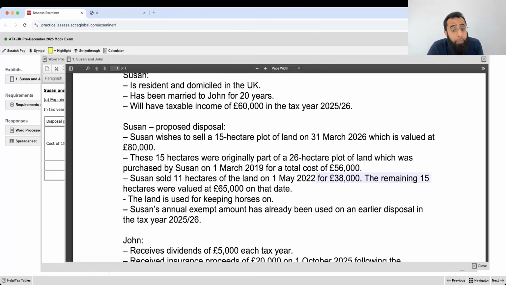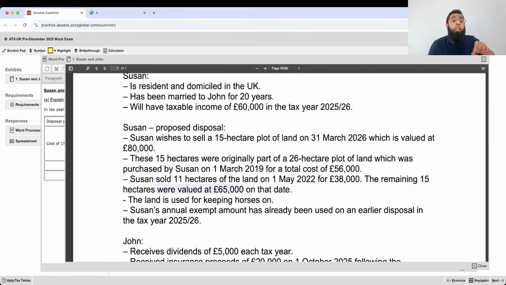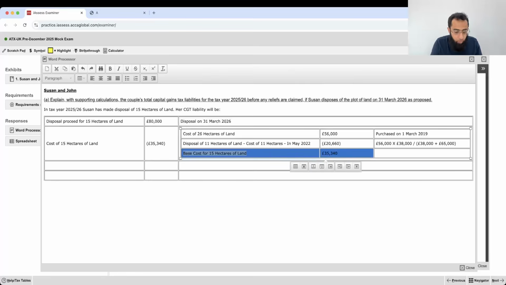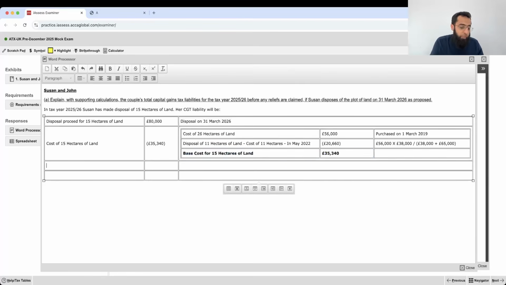Cost multiplied by disposal proceed divided by disposal proceed plus market value of remaining. When 11 hectares were sold, you must have got a base cost. That base cost is of 15 hectares, which you pasted here. So this is the base cost for 15 hectares of land. So that gives you the chargeable gain. So that chargeable gain will be